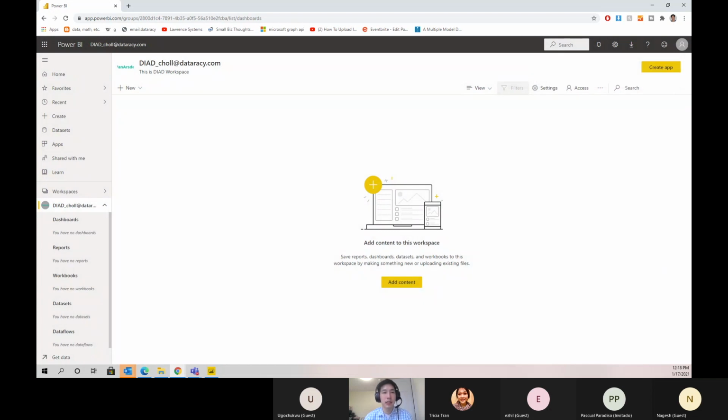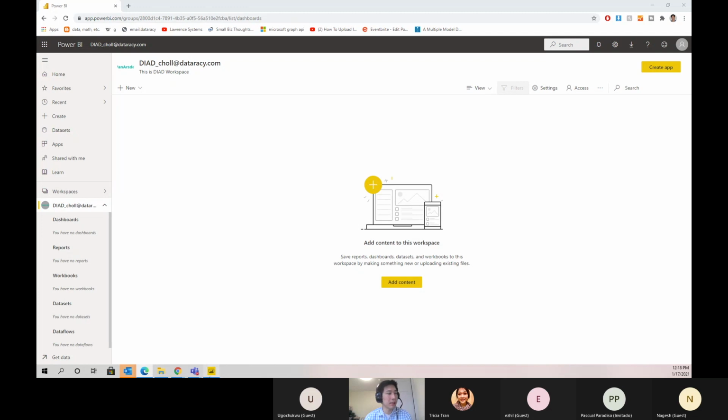Add content has options to connect files, databases, and data flows. There are two options to publish the Power BI desktop report we created: the Get option under Files and the Publish from Power BI Desktop. Let's do the Publish from Power BI Desktop option. Let's publish the report to the Power BI service, then we will come back to the browser.